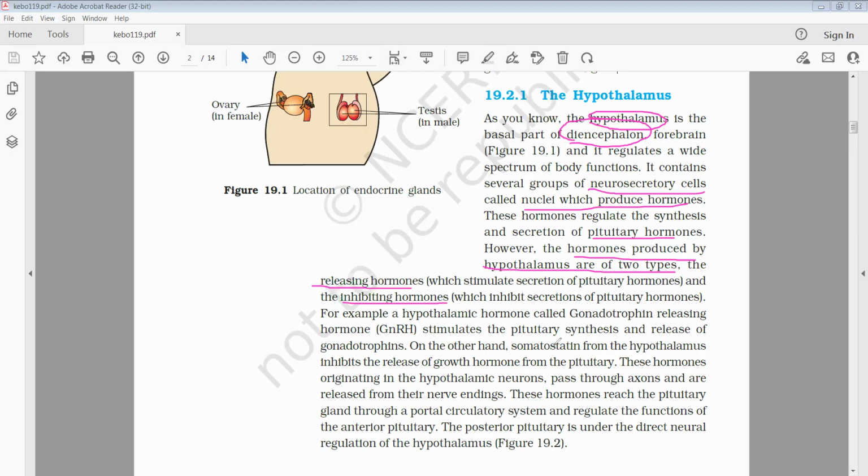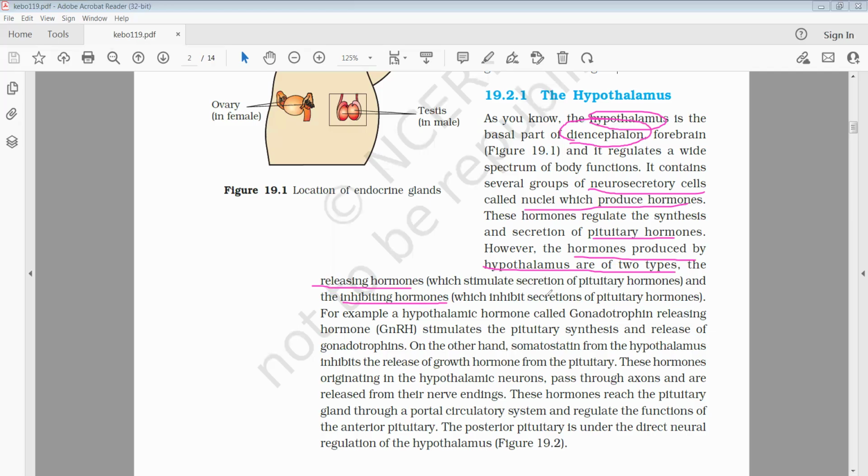One kind of hormone is responsible for the secretion of pituitary hormones, whereas some hypothalamic hormones stop the secretion of hormones by the pituitary gland. Means promoting hormones and inhibiting hormones. The hypothalamus secretes two types of hormones, promoting and inhibiting. That you have to keep in your mind.